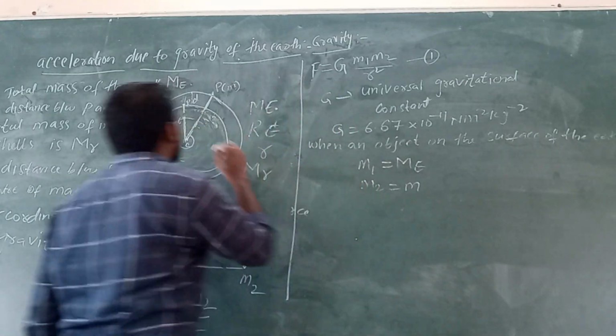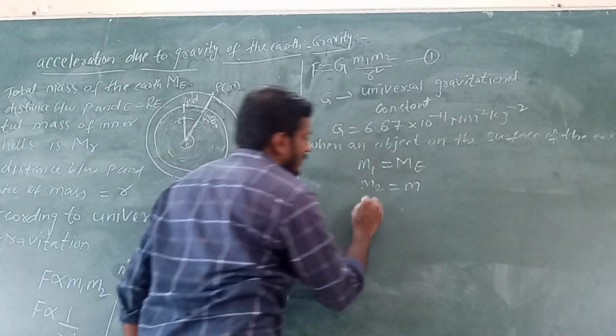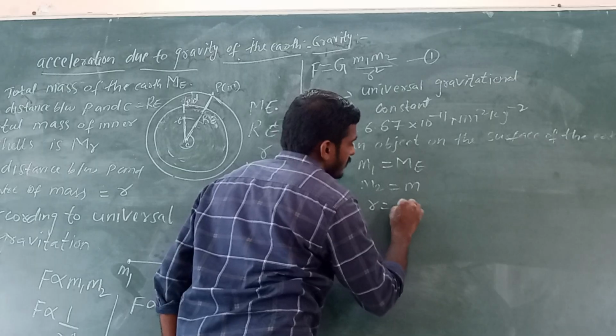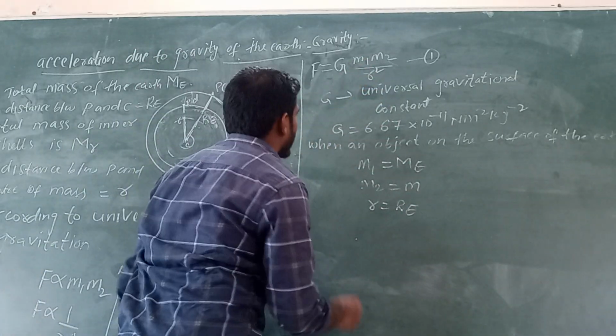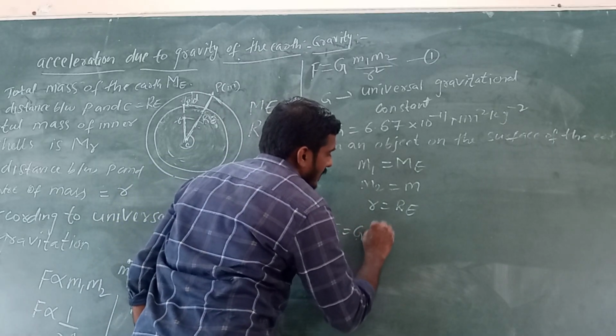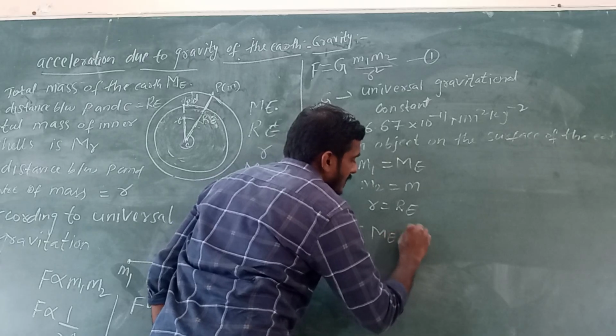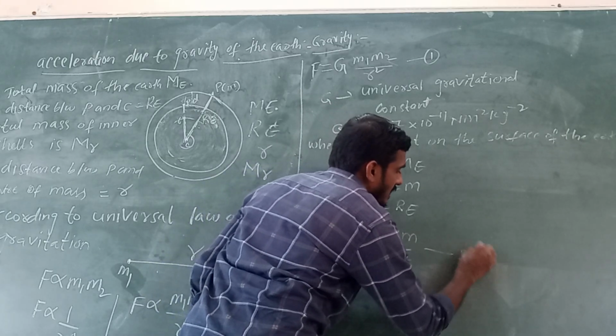Next, what is the distance between these two? The radius of the earth only, right? r equals R. Now substitute these values in the first equation: F equals G Me m by R square. This is equation number 2.